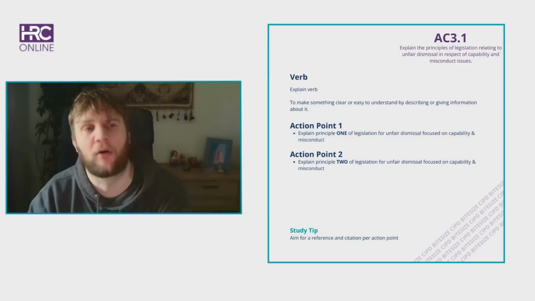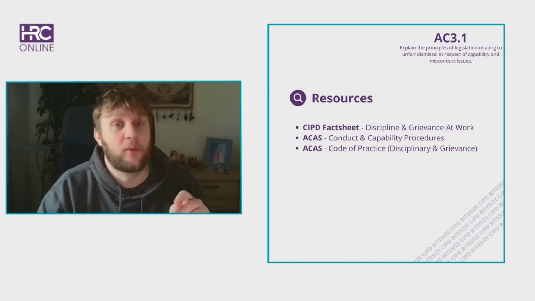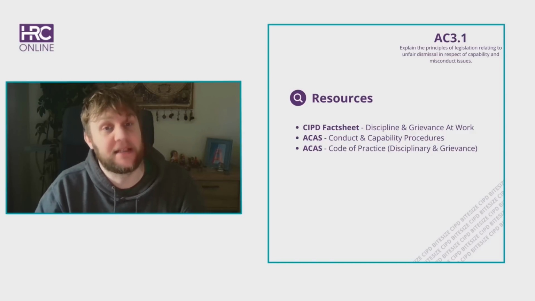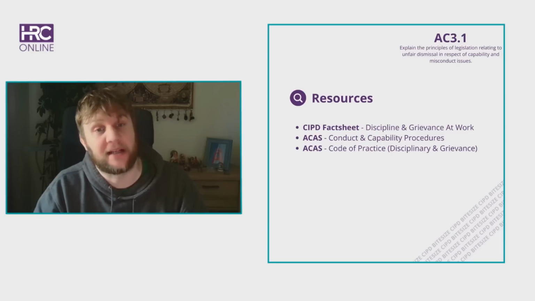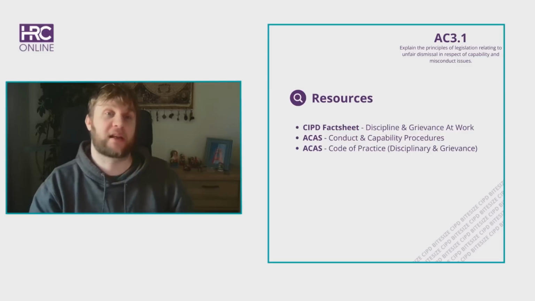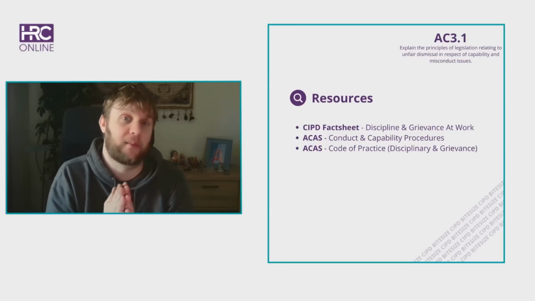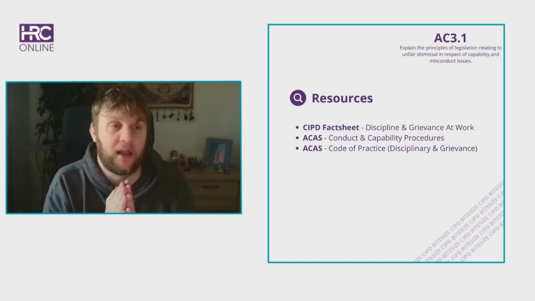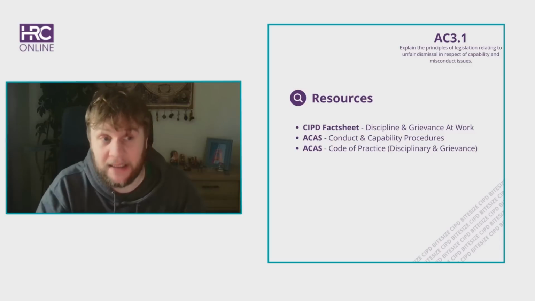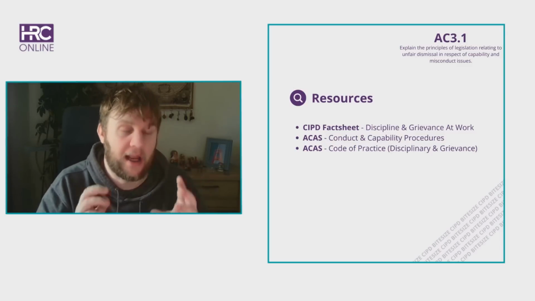In terms of additional reading and additional support, these are some of the things that we recommend: the CIPD fact sheet on disciplinary and grievance at work, the ACAS conduct and capability procedures, and the ACAS code of practice on disciplinary and grievance. That should have everything you need when it comes to explaining the principles of legislation relating to unfair dismissal in respect to capability and misconduct issues. If you're trying to think about it in a weird and wacky way, this is really clear. This is the legal definition. What can I do? What can't I do?